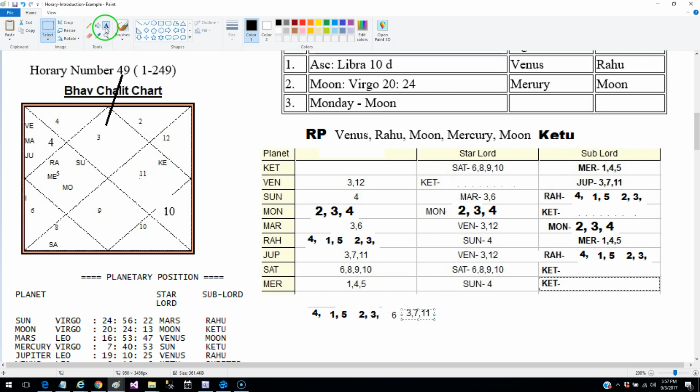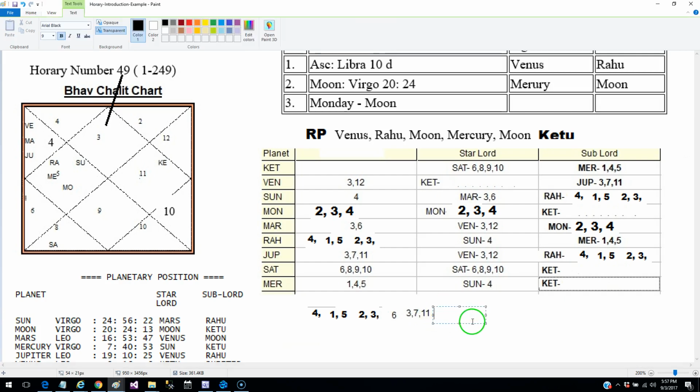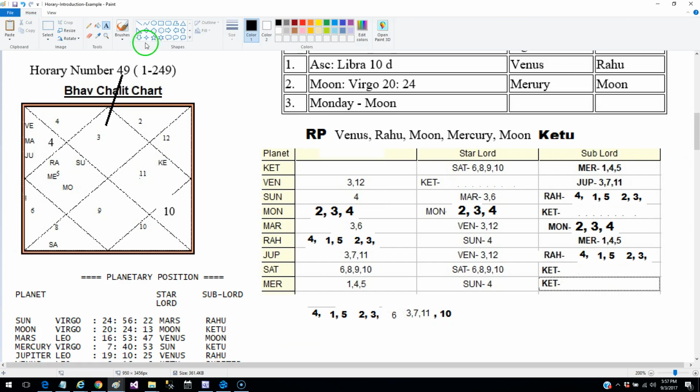Ketu is in the 10th, so we'll write 10 also. We've already taken 3, so I'm going to erase this one. So finally, this is what you get for Ketu.